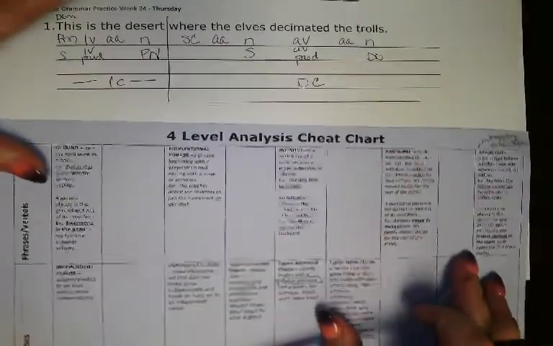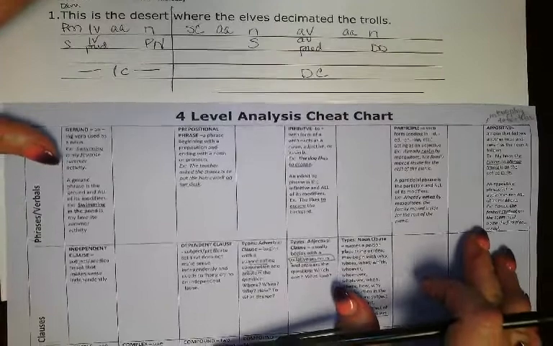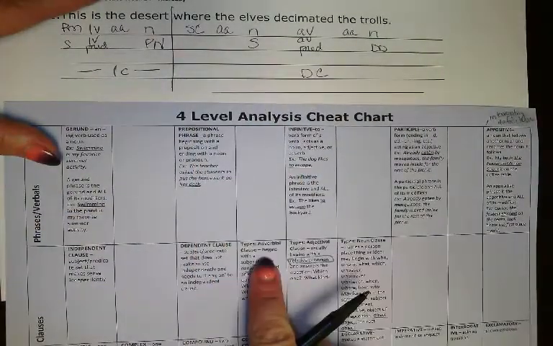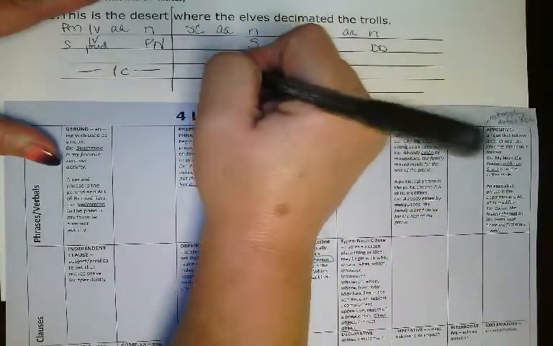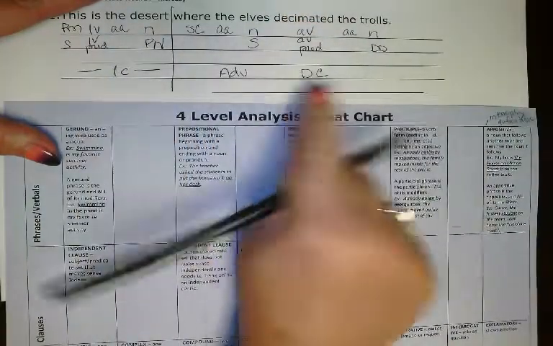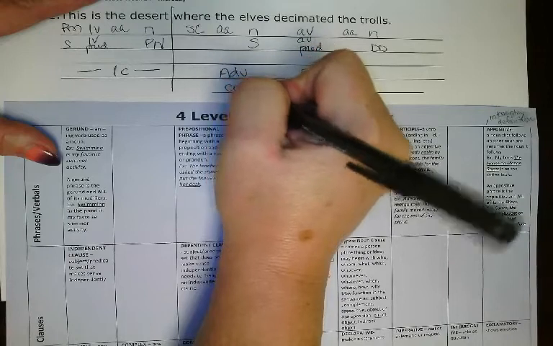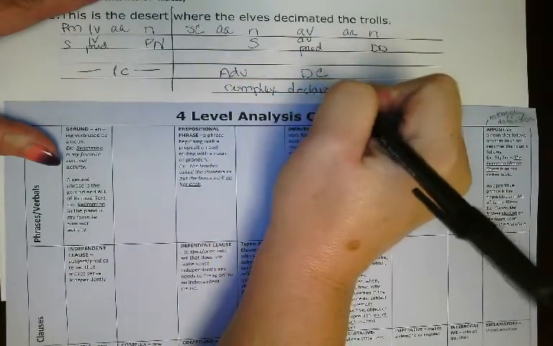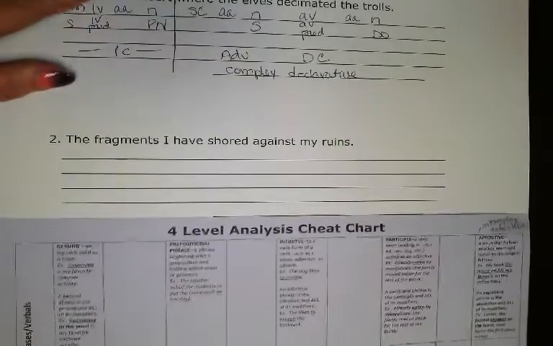So go to your clauses. Find a dependent clause that begins with a subordinating conjunction. Adverbial. You have an independent clause and a dependent clause, which makes it a complex declarative sentence.